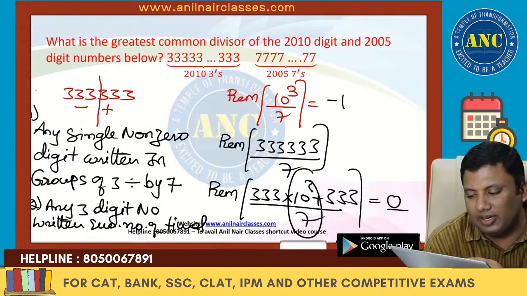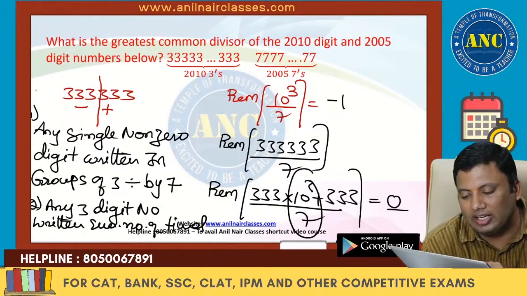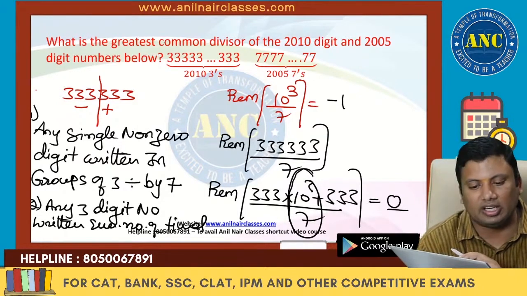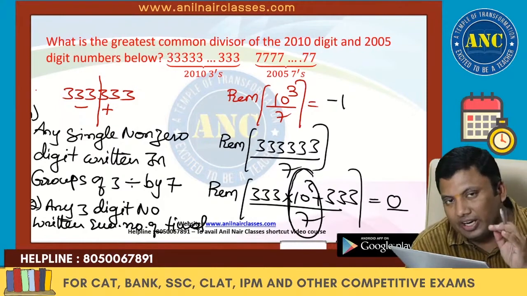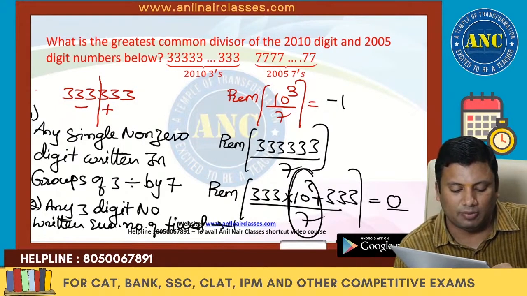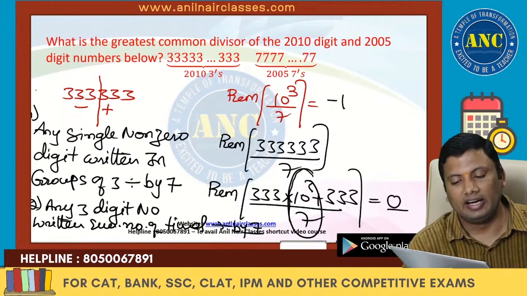10 cube by 7 is minus 1. So 333 into 10 cube plus 333, that is minus 333 plus 333. Any 3-digit number written even number of times is always divisible by 7. Always divisible by 7.